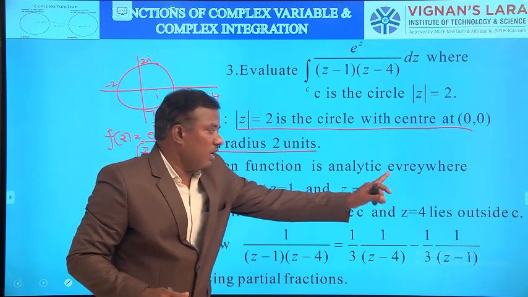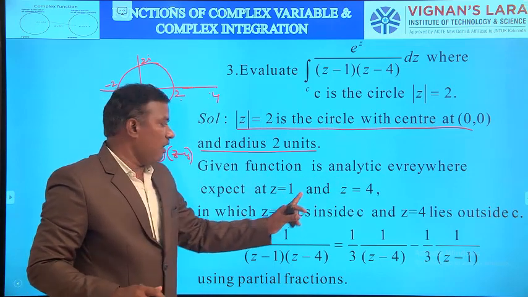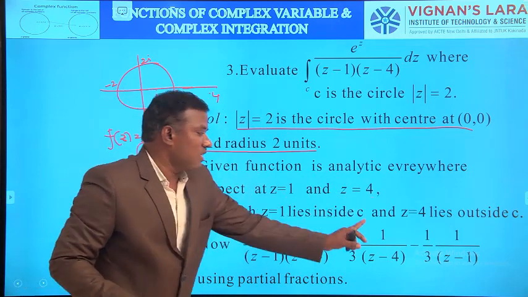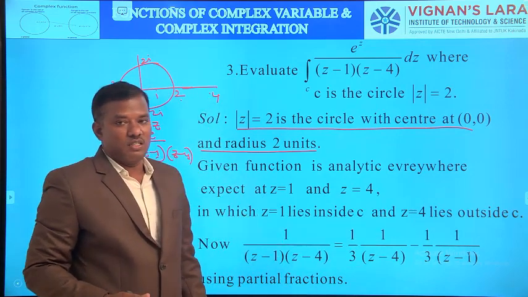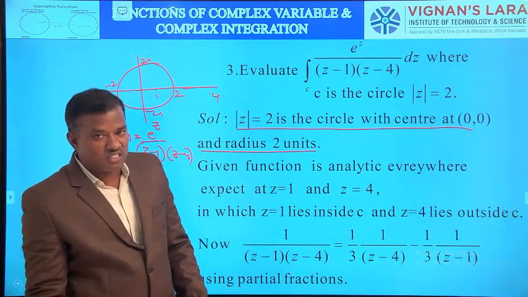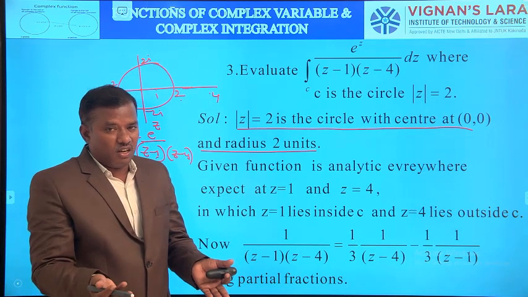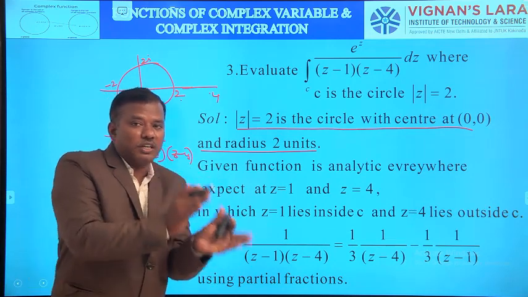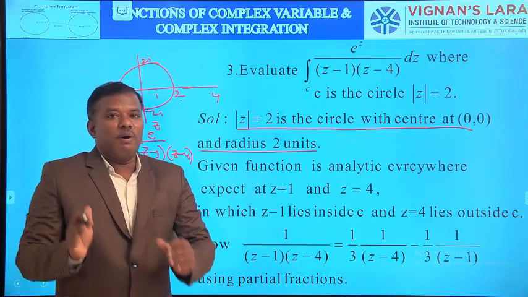So the given function is analytic everywhere except z equal to 1 and z equal to 4. 1 lies inside C and 4 lies outside C. That is the second step. Then what is the next step? If any product is there in f of z, then convert the product into summation by partial fractions.